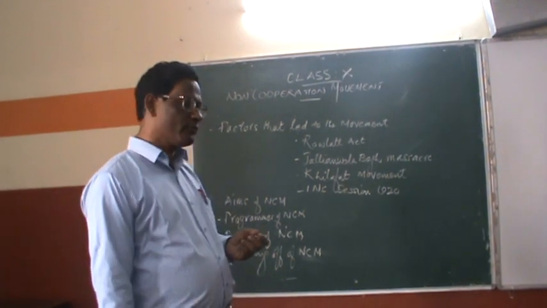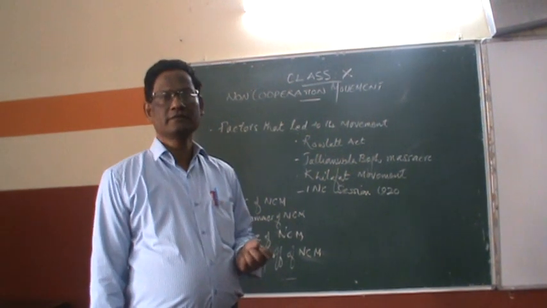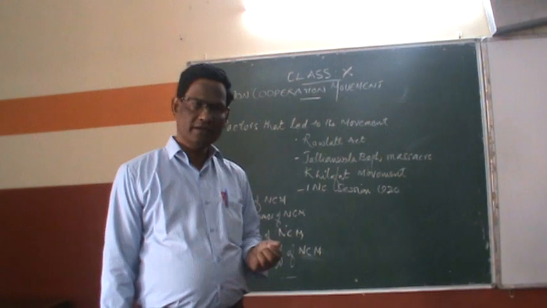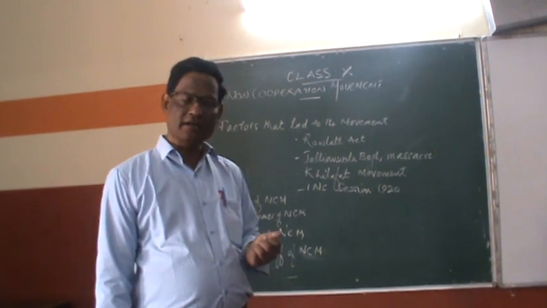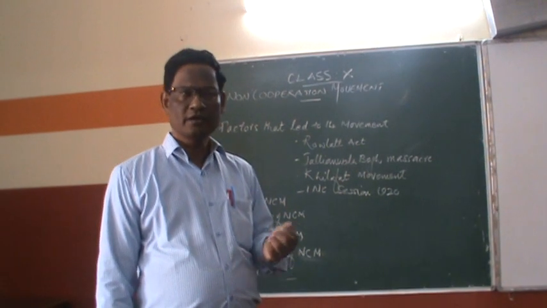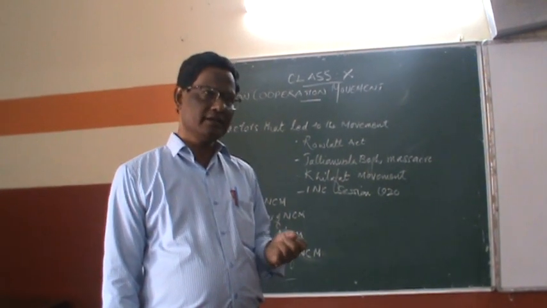When the non-cooperation movement became violent, Mahatma Gandhi called it off, saying that Indians did not understand the meaning and the importance of non-cooperation, without which nothing can be done.